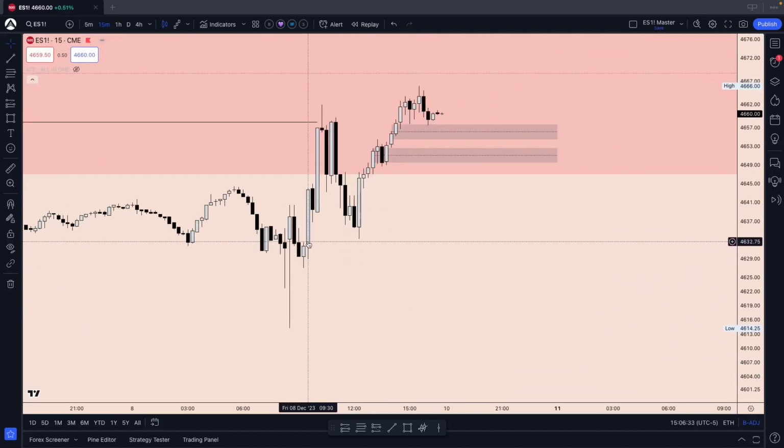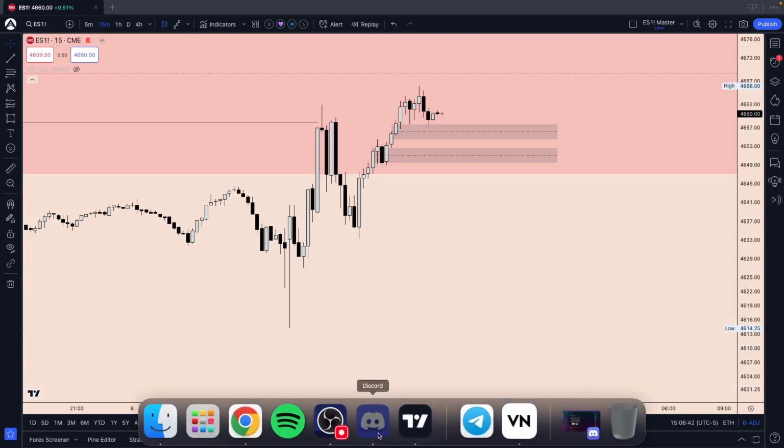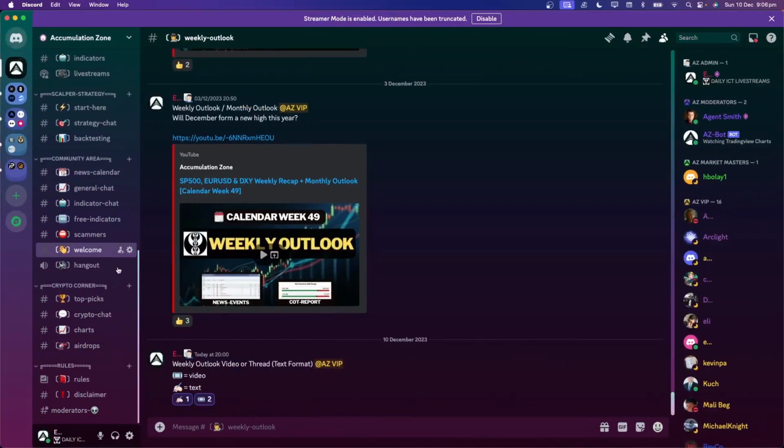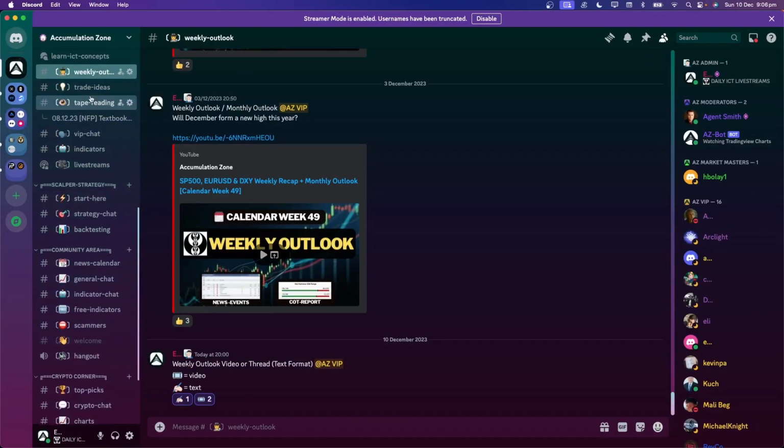Kept holding support nicely on this lowest 15-minute. This was the 8:30 NFP news candle. I already shared all my analysis about NFP right here. Where is it in the tape reading?